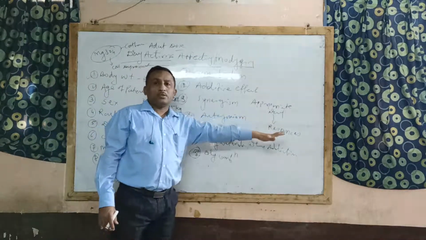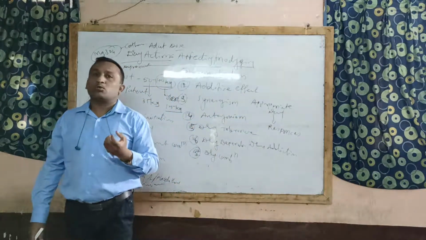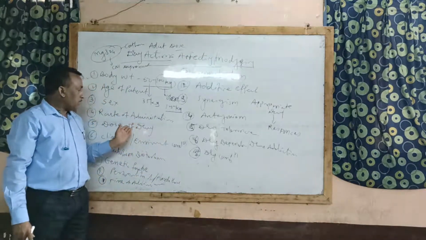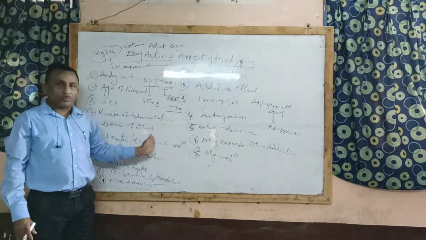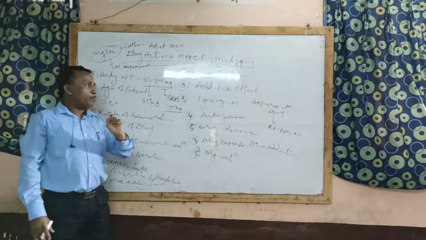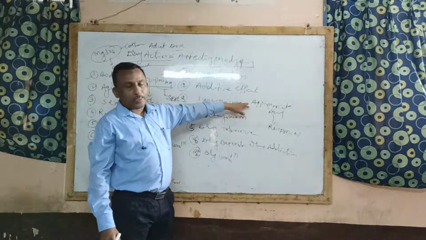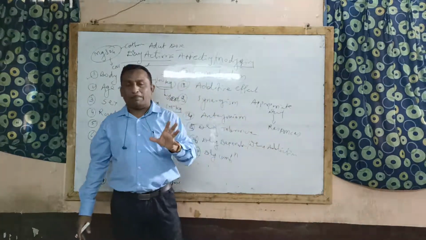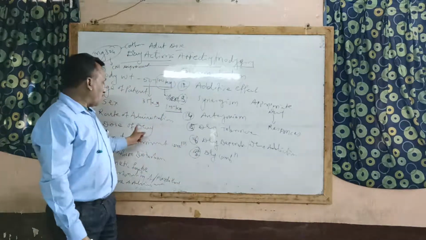Generally, how will we consider the dose? We cannot decide by guesswork. In that patient, various factors are going to be considered, and then the dose of the drug is going to be calculated. Therefore, the appropriate amount, the proper amount of the drug required to produce the desired responses in the patient, that amount is to be called the dose of the drug.